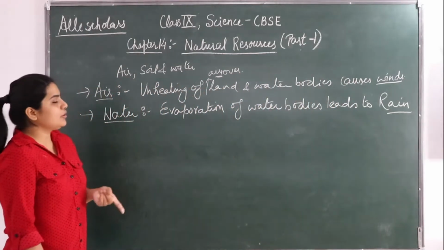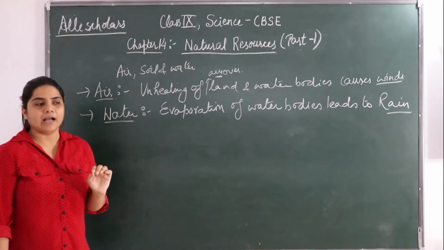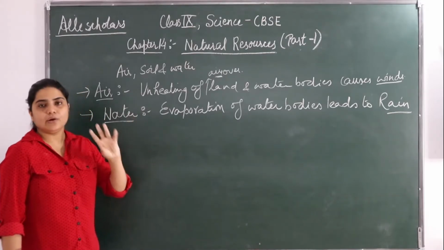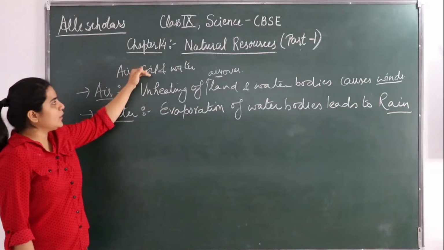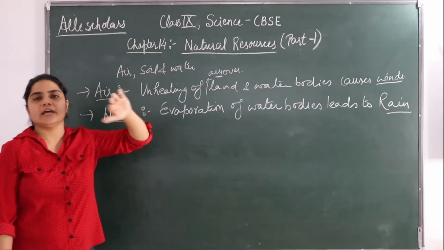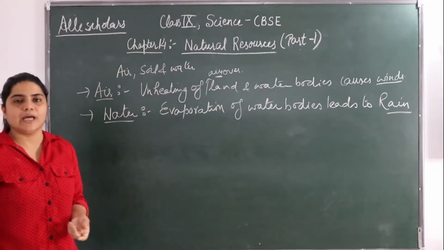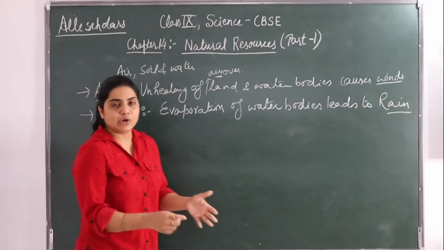So the pollution of air, water and soil affects the quality of life. The pollution of air, water and soil is going to affect the quality of life.